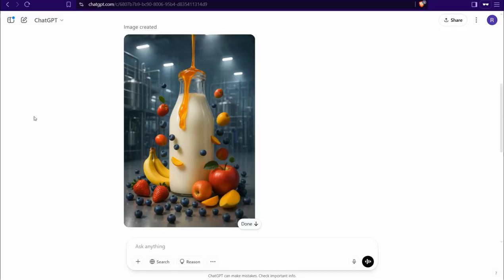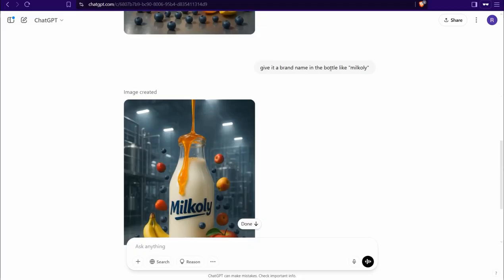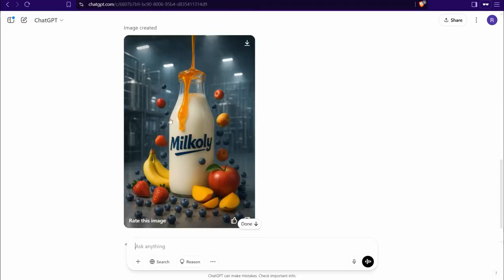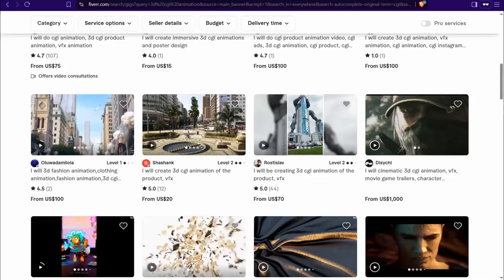And here you can use the power of ChatGPT even in the free version, in the free plan, like this one, and just ask it to insert a brand name like Milkly as you observe. So for sure you can download this image for free and go through the process from earlier to convert this image to a video, just by making all these various fruits surrounding this bottle and this smooth pouring of honey and so on. So you can try all these tricks to make your own CGI videos, especially on TikTok, Instagram, and Pinterest.